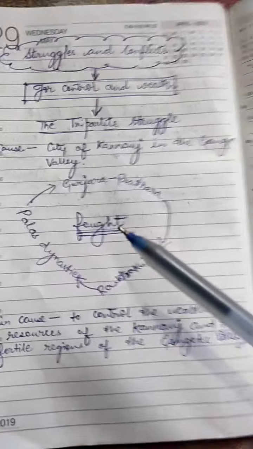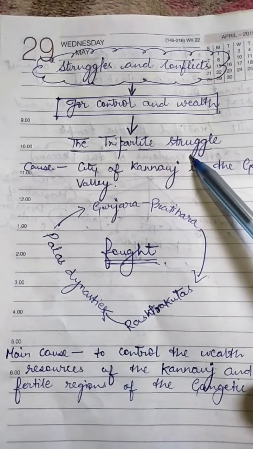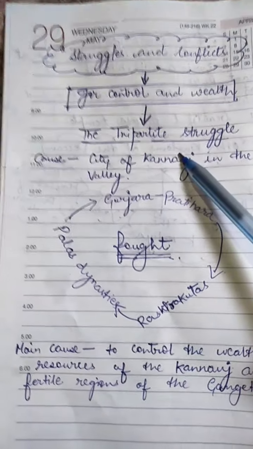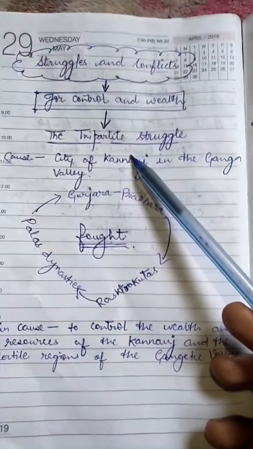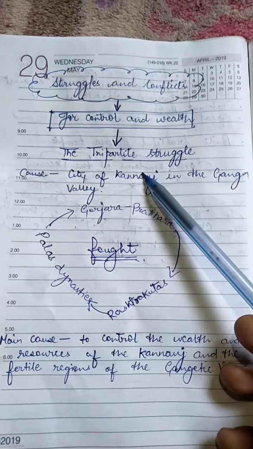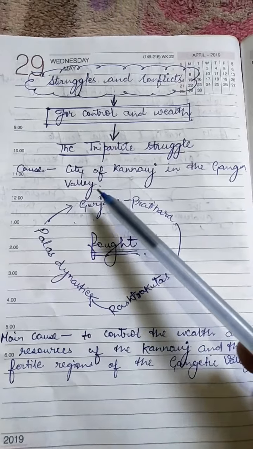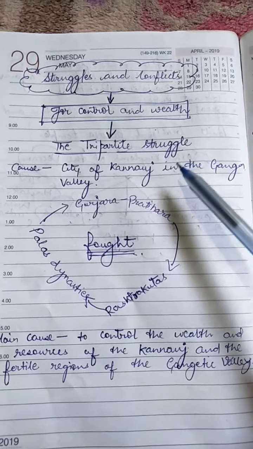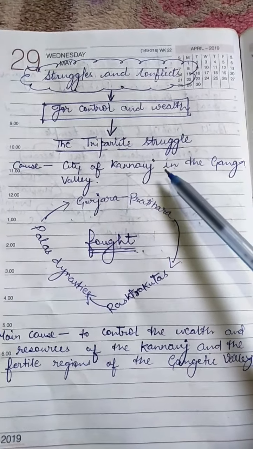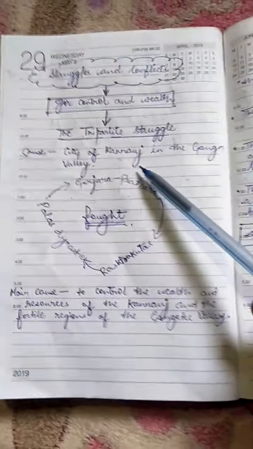The most famous struggle was the tripartite struggle for control and wealth. One major cause of conflict was the city of Kannauj in the Ganga Valley. This struggle took place just because of the city of Kannauj, which is a very rich city in the Ganga Valley, which is also a very fertile region.